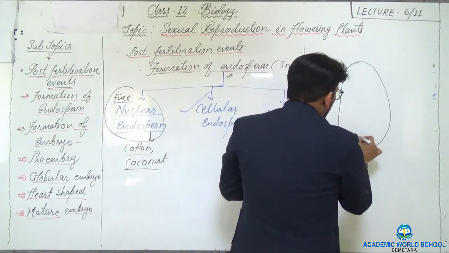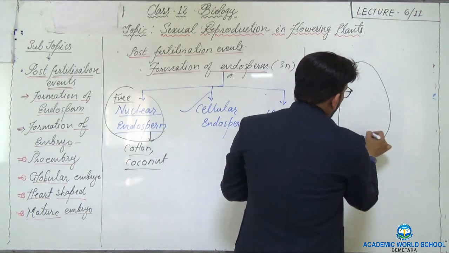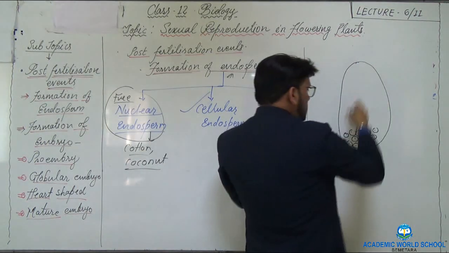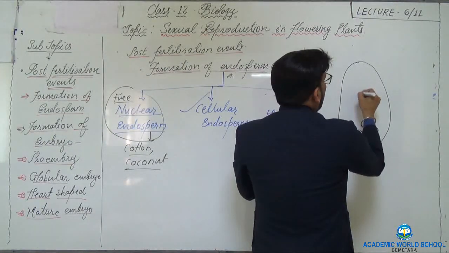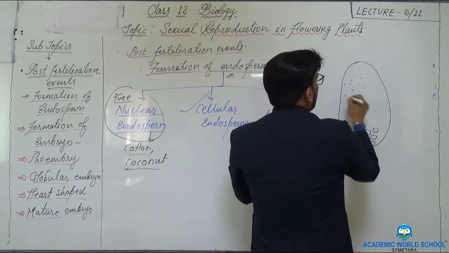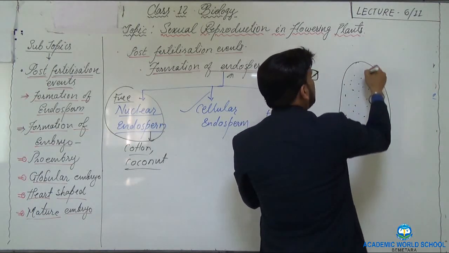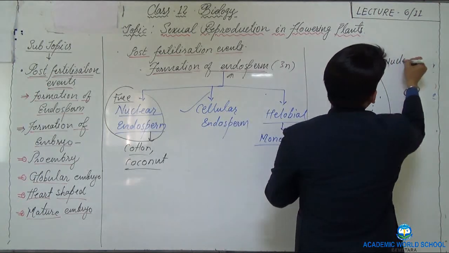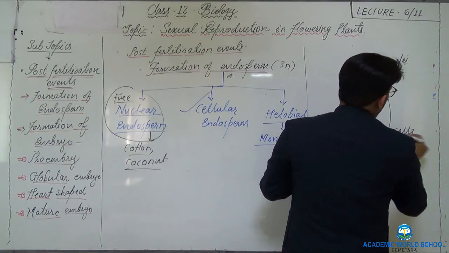Towards the bottom side in this diagram, you can see I am making the cells. This is the central cell. On the upper side, I have only made this dotted structure. These are representing the free nuclei and these are representing the cells.